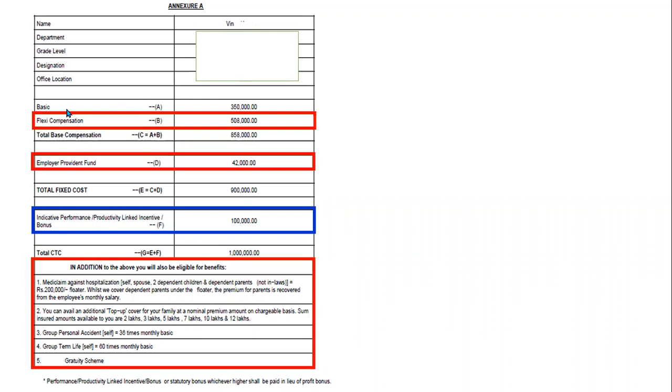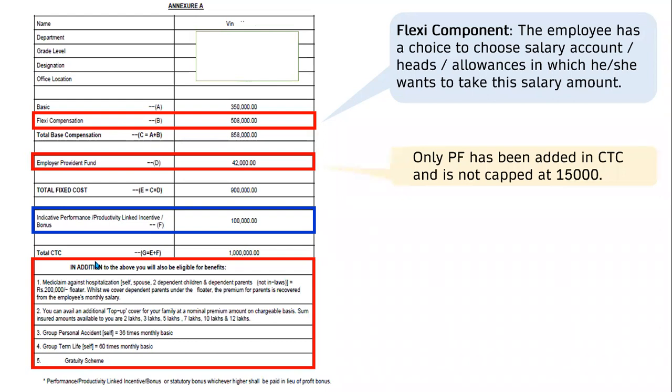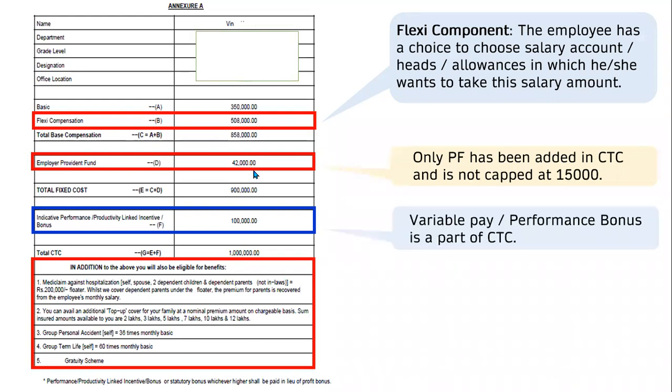Out of 10 lakhs, the company has decided basic salary as 3,50,000, and the rest of the salary has been put under flexi compensation. Now the employee is free to decide how they want to take this flexi compensation, under what salary names, whether special allowance, HRA or telephone allowance, and what amount they want to take under each head would also be decided by them. So a flexible compensation package is one in which the rest of the salary breakup or designing part is decided by the employee. The company is contributing the PF contribution, the total money 42,000.